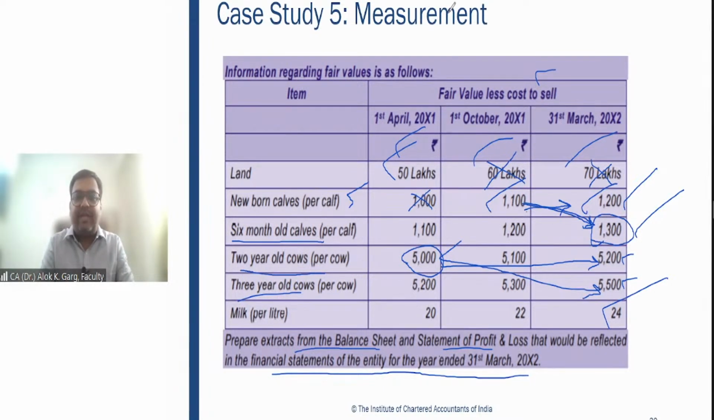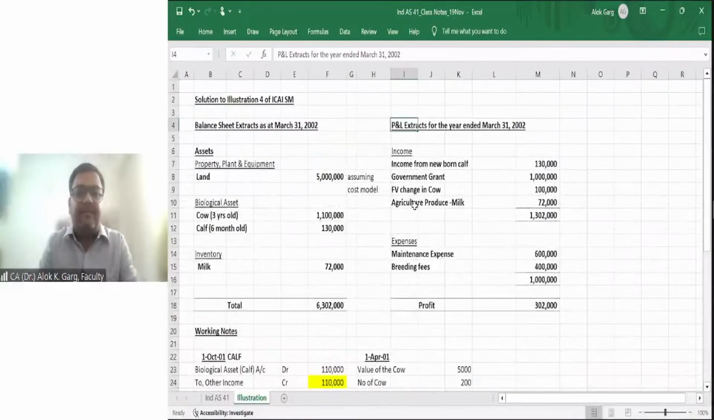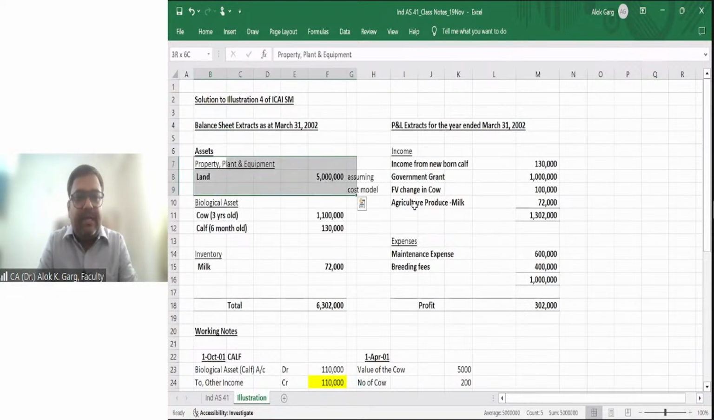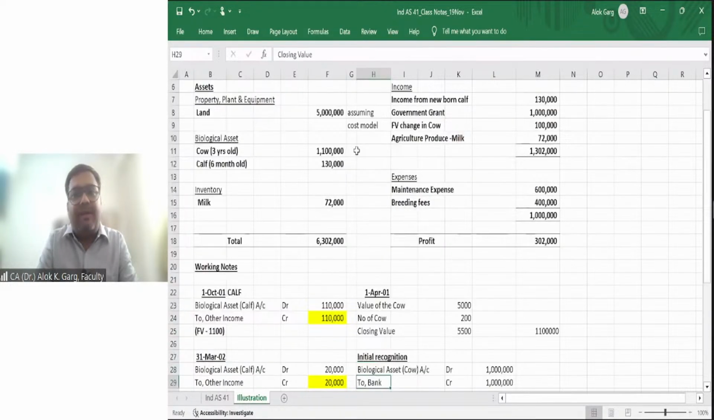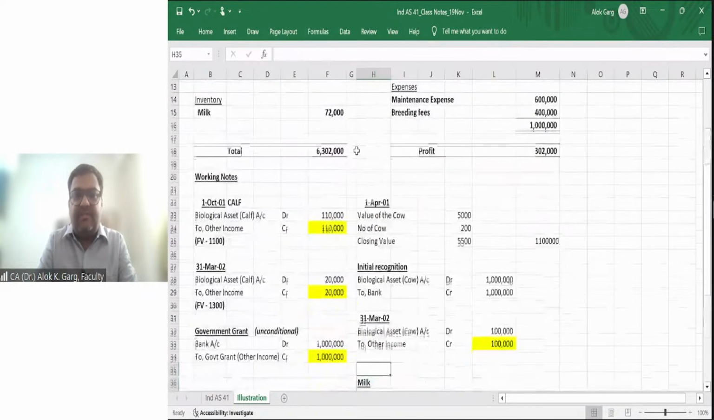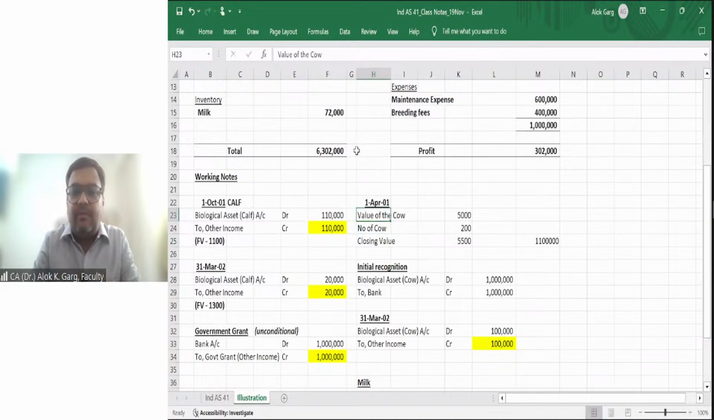Now let me take you to the Excel file. First of all, my land. This is the balance sheet extract. I hope the Excel is visible. In the property, plant and equipment, I have recognized this land at 50 lakh rupees, assuming the cost model. Right. Now, let's go one by one through the transactions. The first accounting entry.